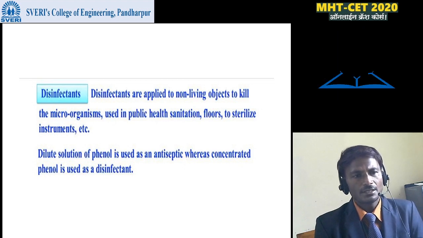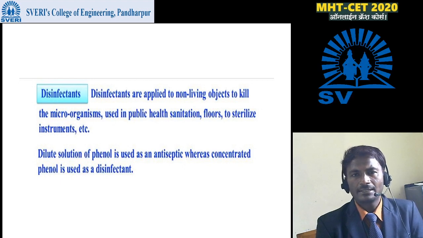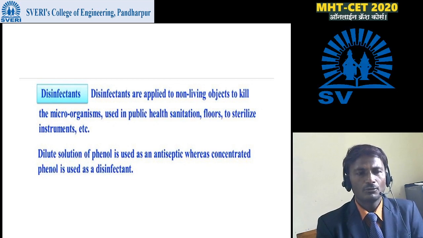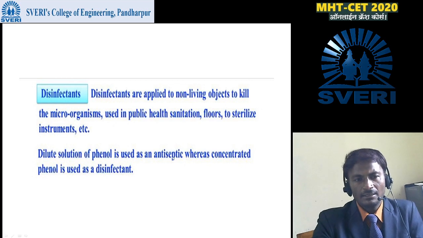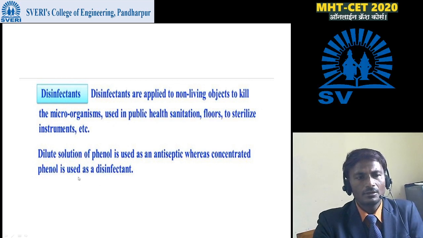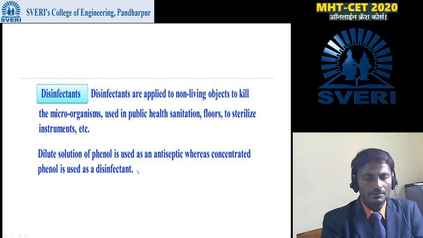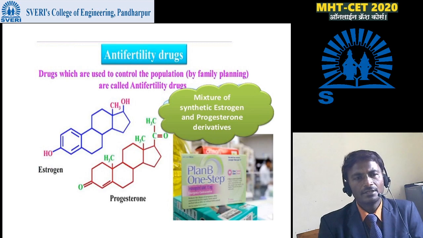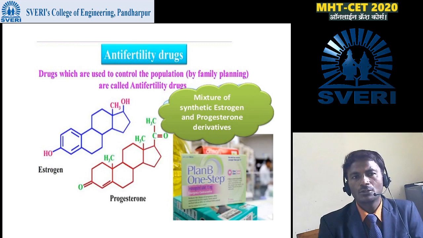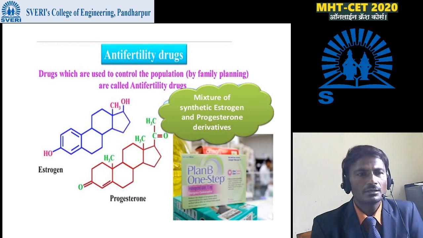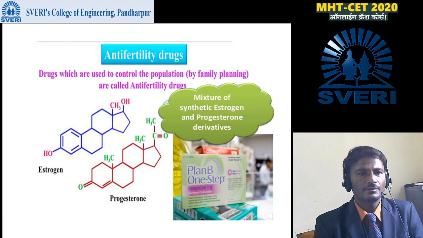In this process, a dilute solution of phenol is used as antiseptic, whereas concentrated phenol is used as disinfectant. That means a dilute solution of phenol we can use as antiseptic, whereas if concentrated phenol is there, we can use it as disinfectant. Next are the anti-fertility drugs, which are used to control the population by family planning. Such types of drugs are called anti-fertility drugs.